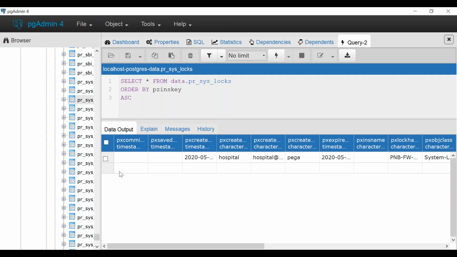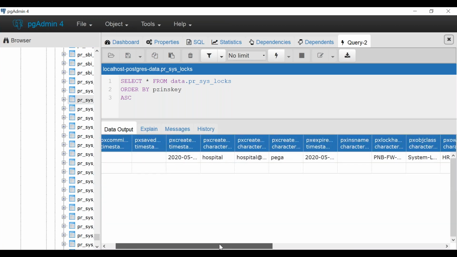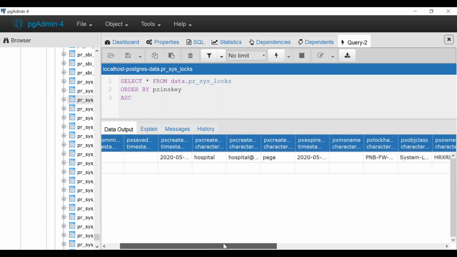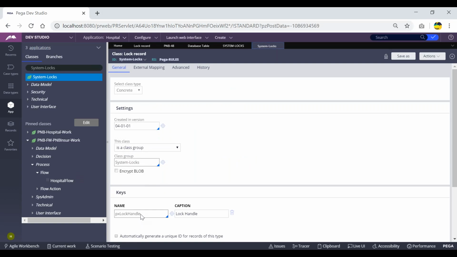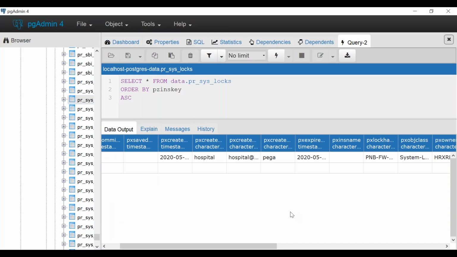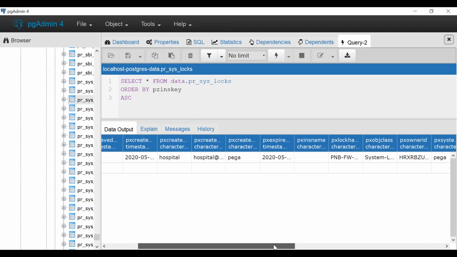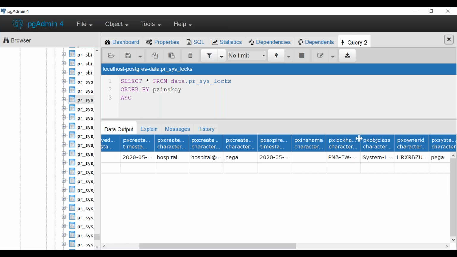Similarly, I can see the same details in the database record also. So this is the record. There is one record which is logged here. So if I want to know the information of that record, we should be seeing it with the class key first thing, that is px lock handle. So there will be one column called px lock handle where it will be maintaining the work object ID. So this is the column name. So this will be the unique one, and it will be having the work object ID details.